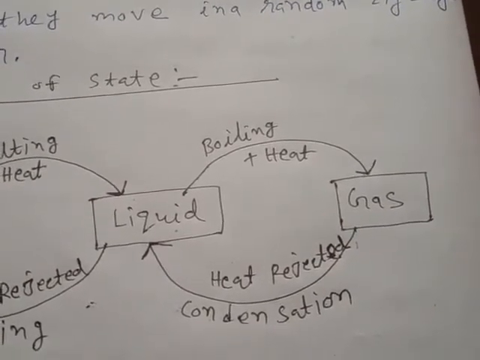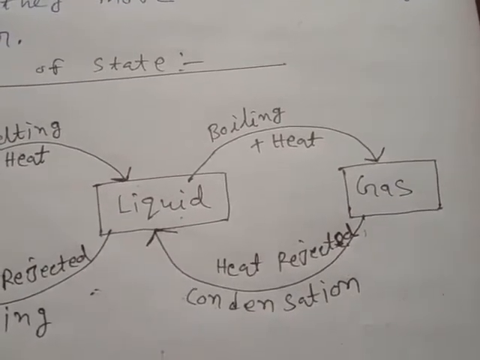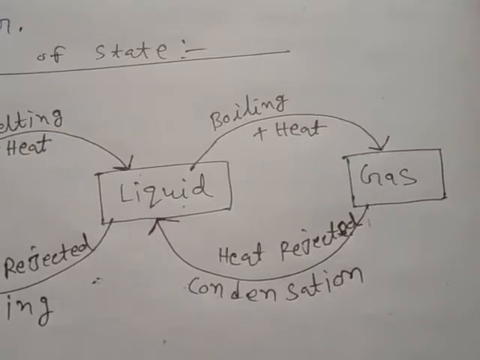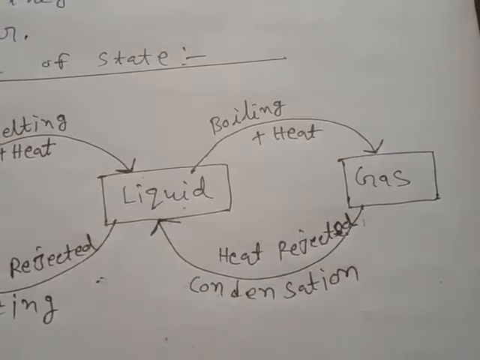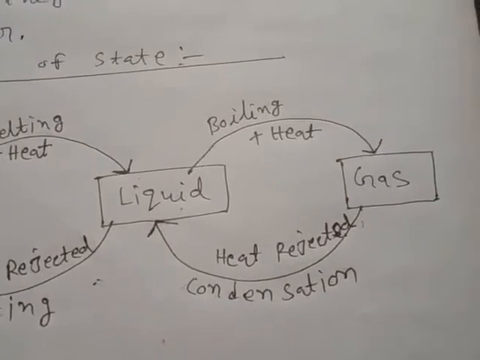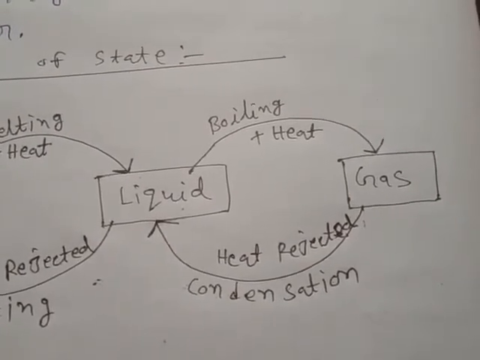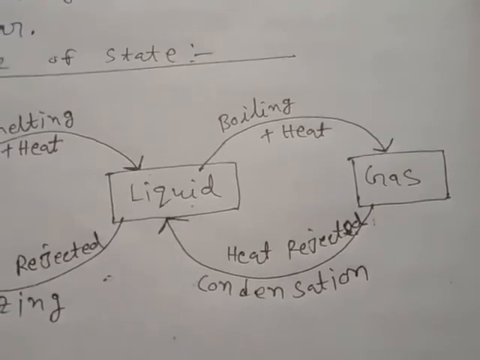And the opposite is when the water vapor converts into liquid, that fixed temperature 100 degrees centigrade is called the condensation point or condensation temperature of the water vapor. Okay.